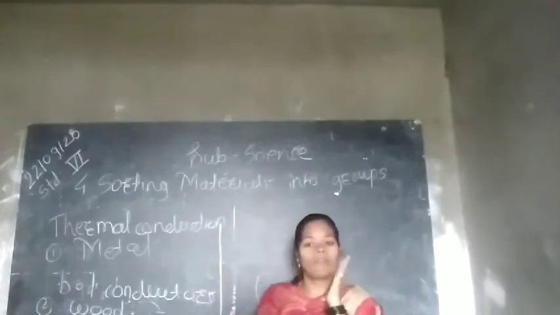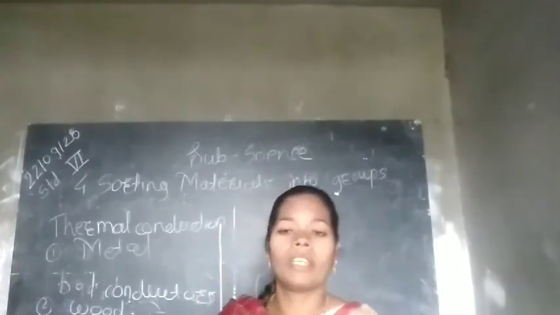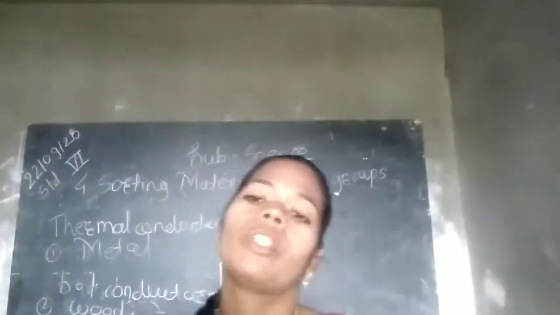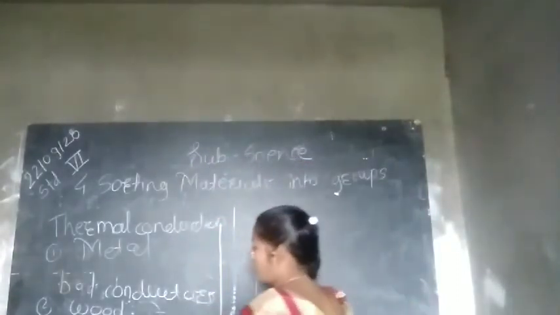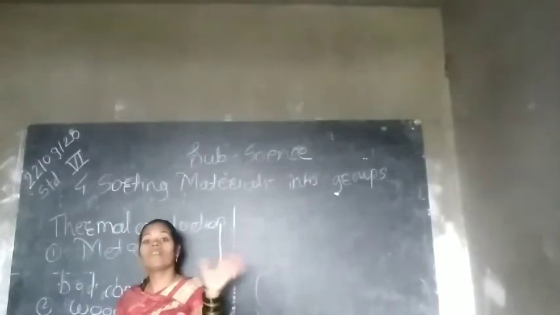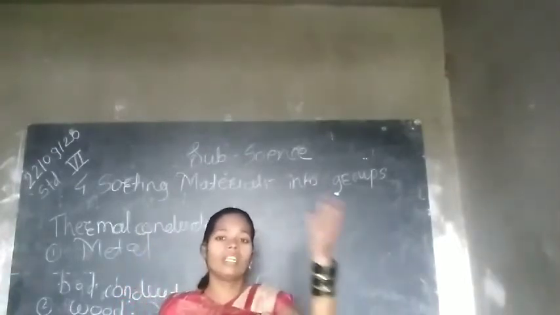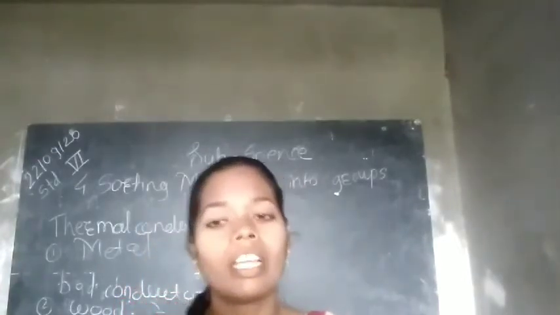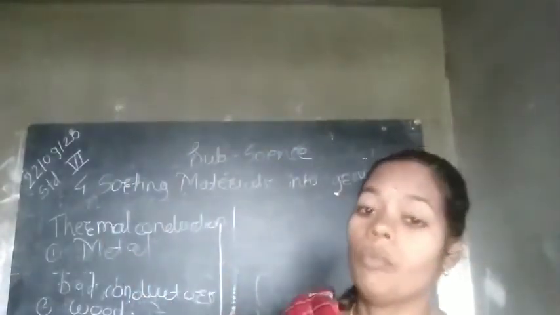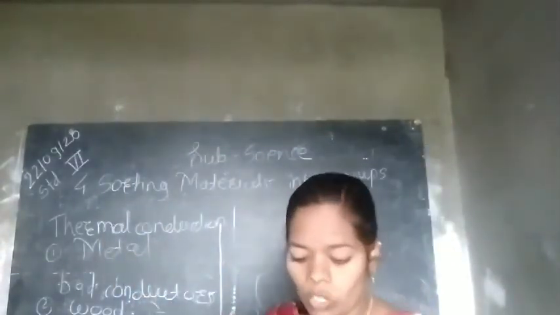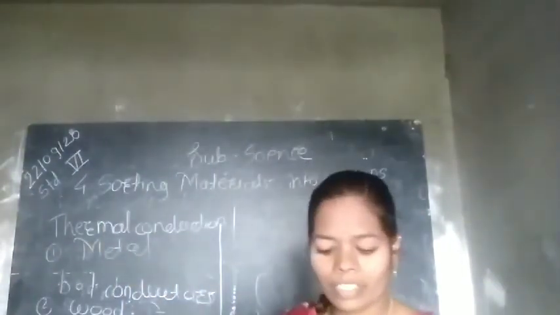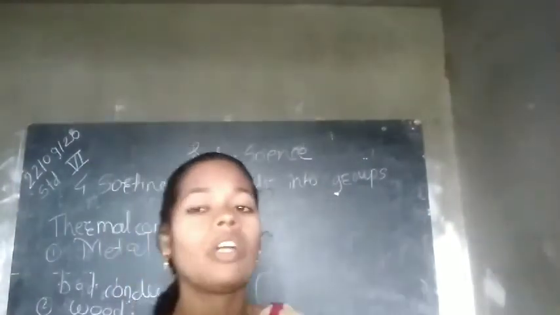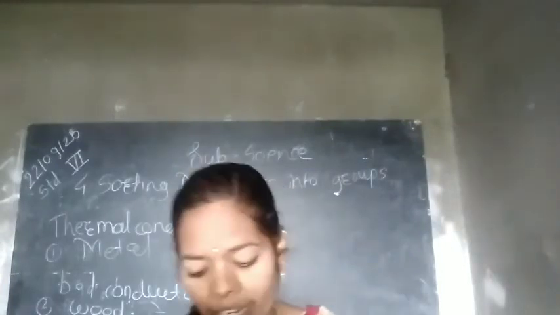Good conductor of heat and bad conductor of heat. From the exam point of view, a 2 marks question is there. They ask like this: differentiate good conductor and bad conductor. If metal is there, good conductor. If wooden things are there, bad conductor. So, is plastic a good conductor or a bad conductor? Obviously, plastic does not carry heat, so it is a bad conductor. Is it clear to you?